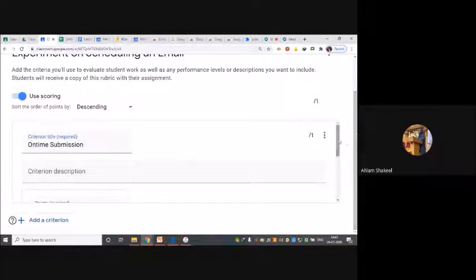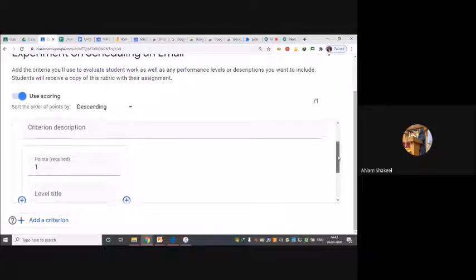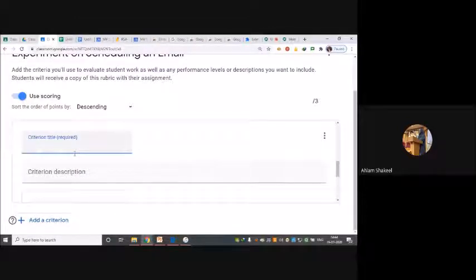You don't need to put all the information over here. Only the required part needs to be filled, and the second required part is the points: how many points I want for on-time submission. Suppose I give on-time submission 3 marks. Then I want to create 3 more criteria, because I told you one is on-time submission, second is knowledge, third performance, and fourth is discipline. So I'll create 4 different criterion fields over here.